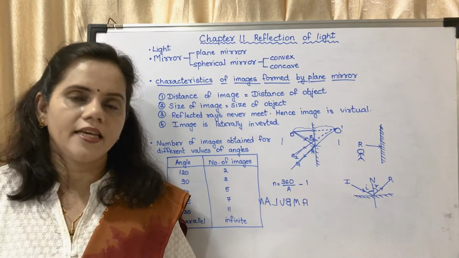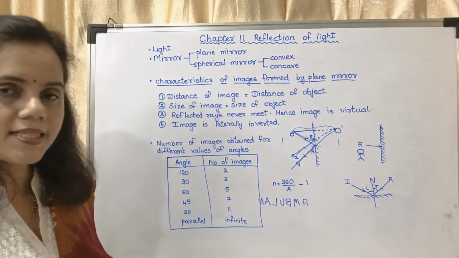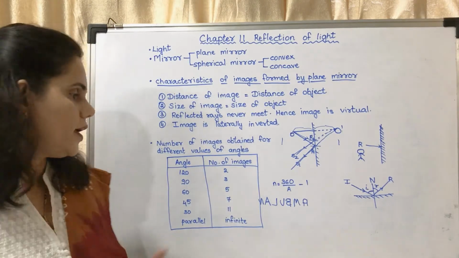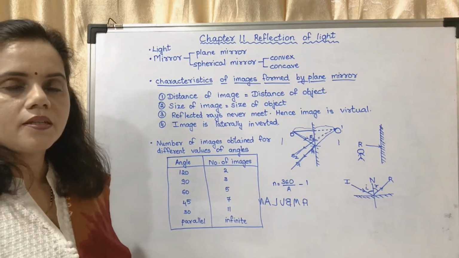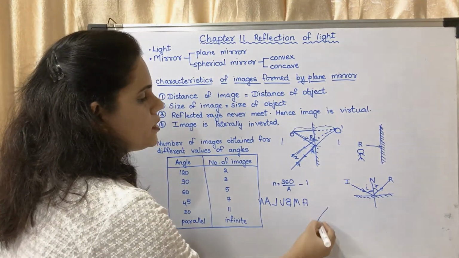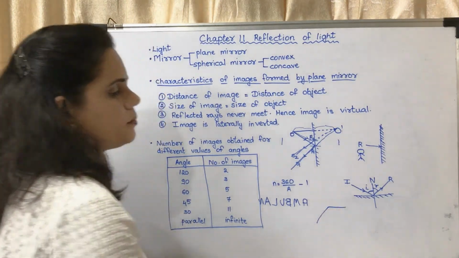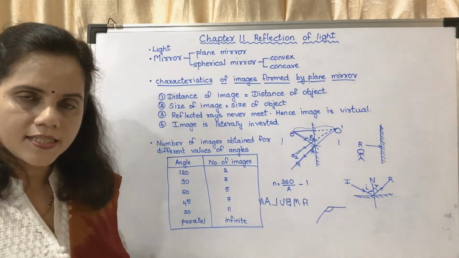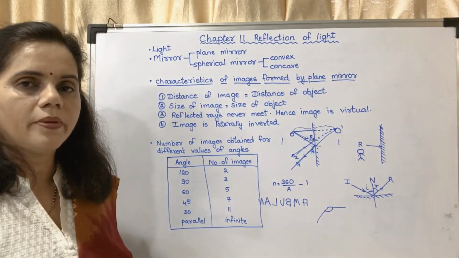Now the next is, if you place two mirrors at a particular angle with each other. Here the mirror is placed at 120 degrees. This is one mirror and this is another mirror. If it is placed at 120 degrees with each other, how many images will be formed?